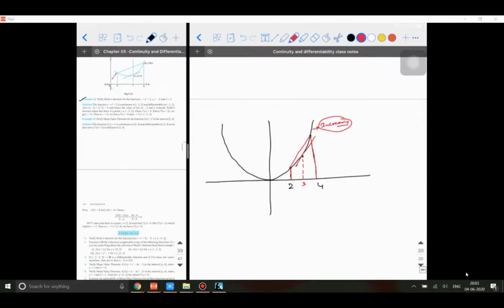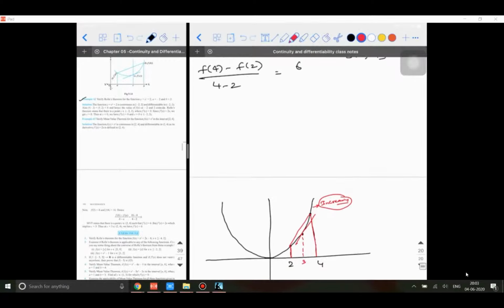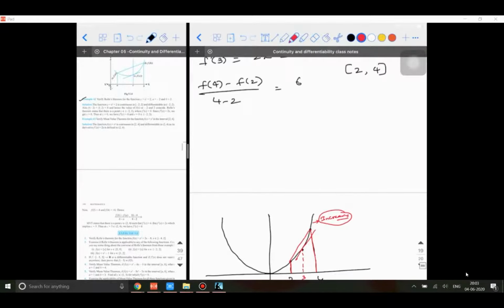Any other doubt? Can you explain once again why you're equating f dash of x to 6? It is nothing but I'm trying to find the slope of the line joining the extreme points.